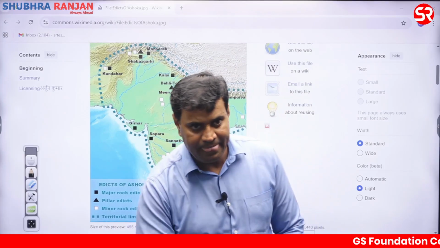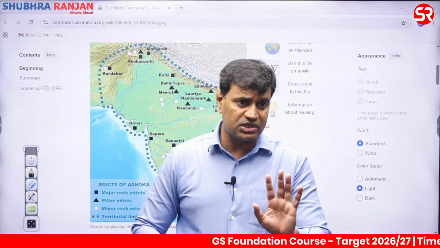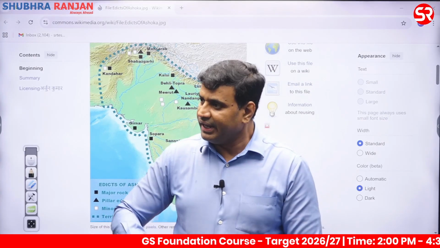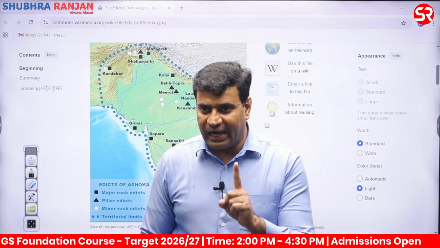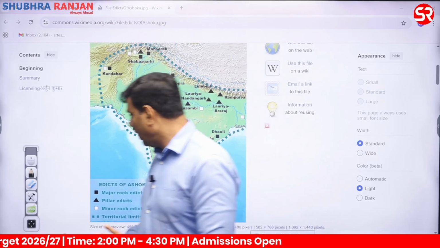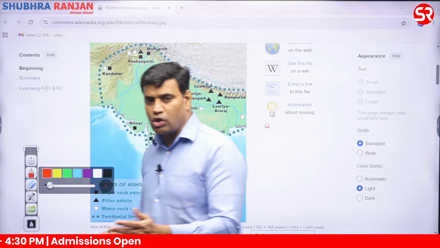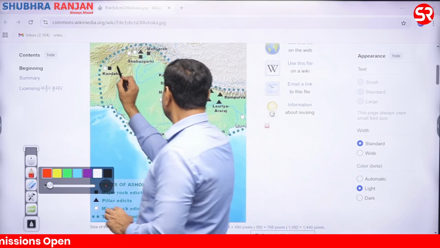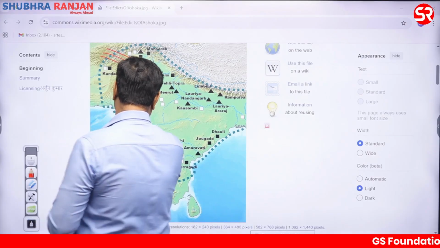Right from ancient India, this is a very important concept to be understood throughout Indian history. Throughout Indian history, India has been attacked and the course of history has changed only from one corner of Indian territory. And this corner through which all invaders have entered India is always the northwestern part of India.